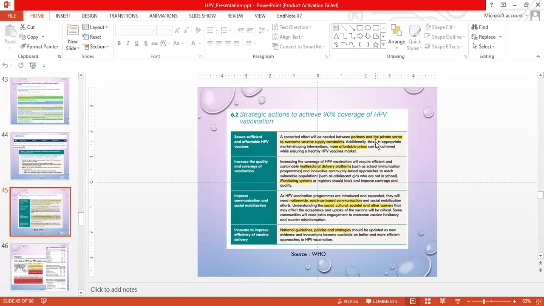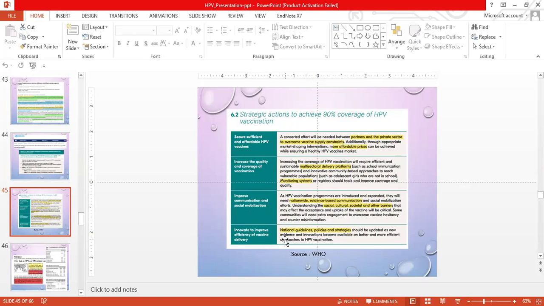It can be done by partnership with the private sector to overcome the vaccine supply constraint. The vaccine should be made available at more affordable prices, increasing the quality and the coverage of the vaccination. It should be a multi-sectoral delivery program, and there should be a monitoring system to improve the coverage and quality. Improve communication and social mobilization, including nationwide evidence-based communication, overcoming the social, cultural, societal, and other barriers. Innovation to improve the efficiency of vaccine delivery.